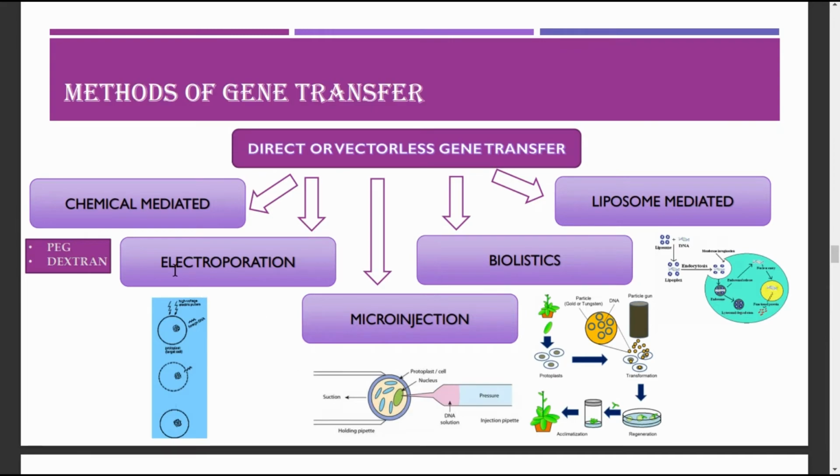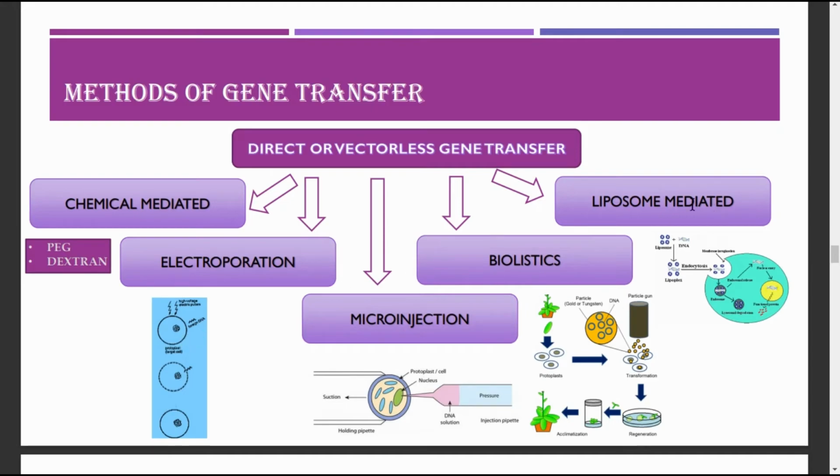The next type is called electroporation. Here a pulse of high voltage is applied to the protoplast of the cell or the tissues, which will make transient pores. Transient pores means temporary pores which will appear in the plasma membrane, and after the withdrawal of the high voltage they will close. Through these pores the foreign DNA can be inserted inside, and this is what is called the electroporation method of gene transfer.